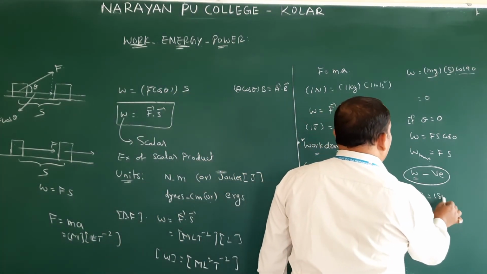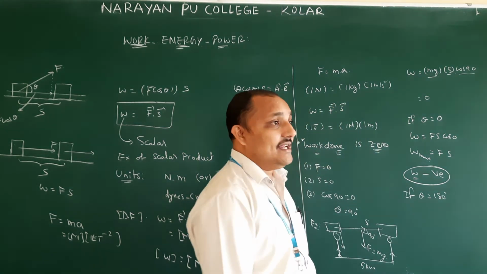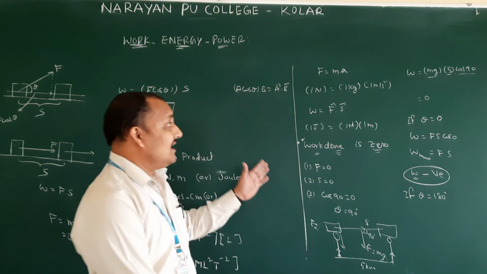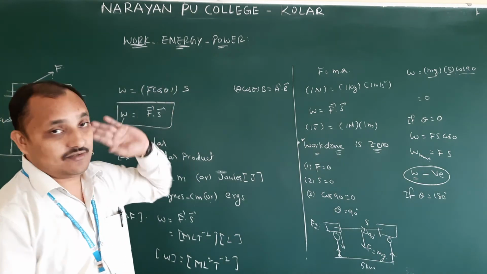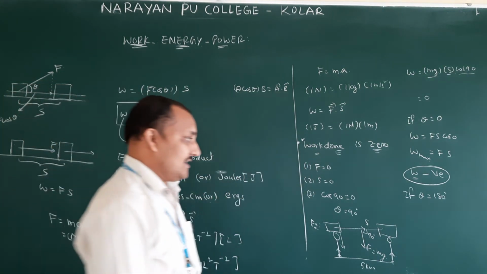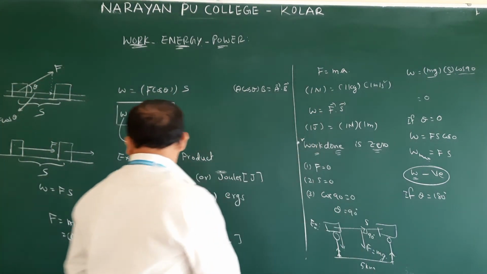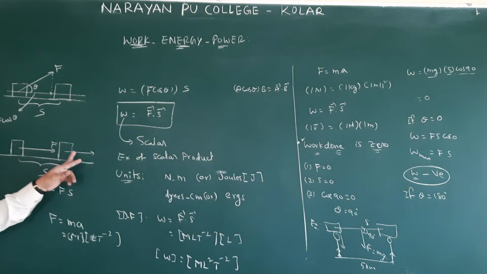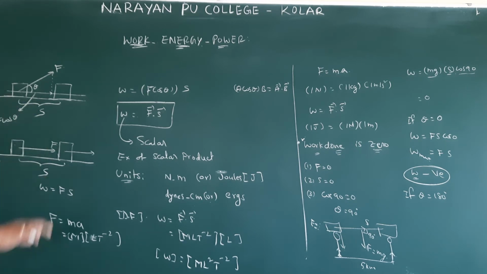If theta is 180, what is the direction of F and S? Both should be in opposite directions. If an object is moving like this because of this applied force, which force will be acting on the backside? Loss of motion. Backside which force is acting? Frictional force. This object is getting stopped because of this frictional force.